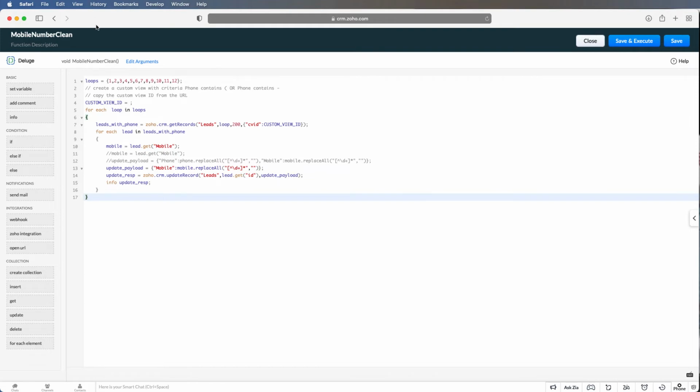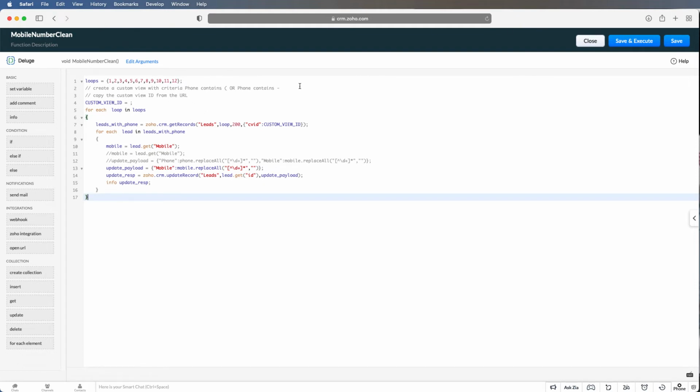I only have it for leads because I always convert a lead to a contact. I never enter contacts in, so I'm fine with that. If you're going to convert leads to contacts, then you don't really need a phone number cleaning on the contact unless you want to clean some old numbers that have already been entered.